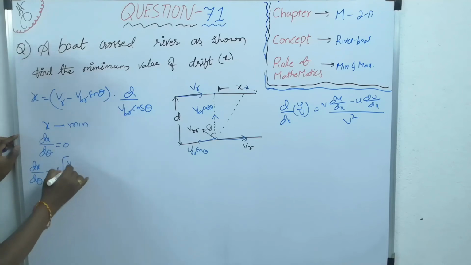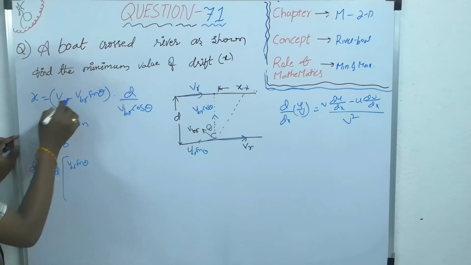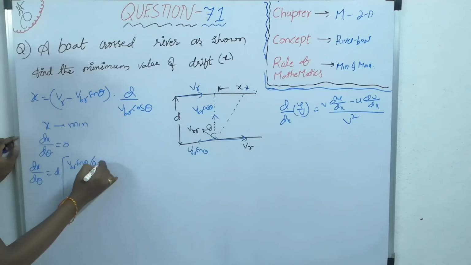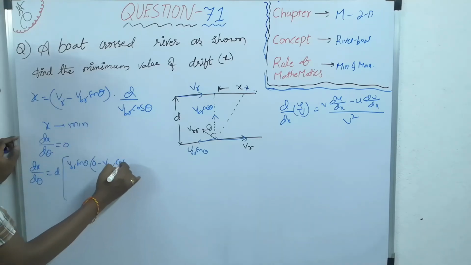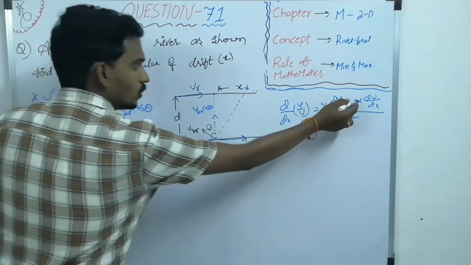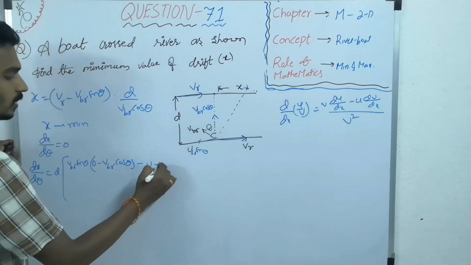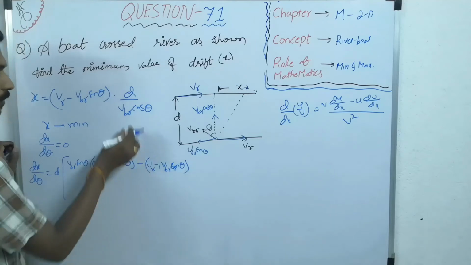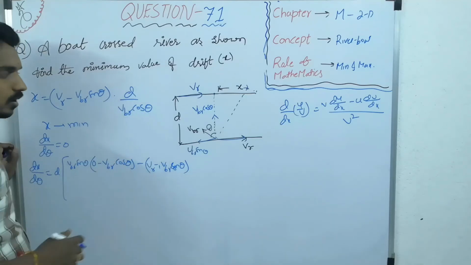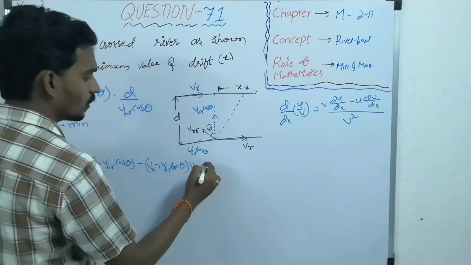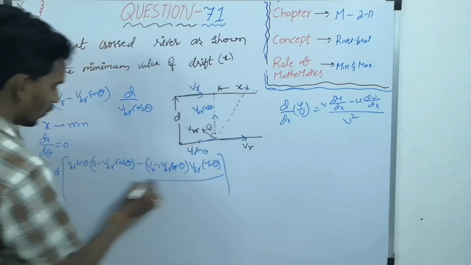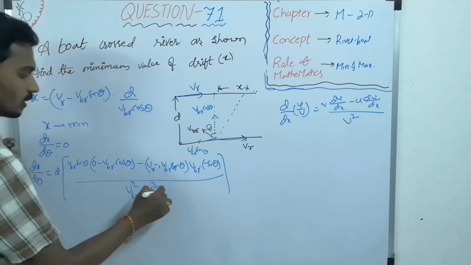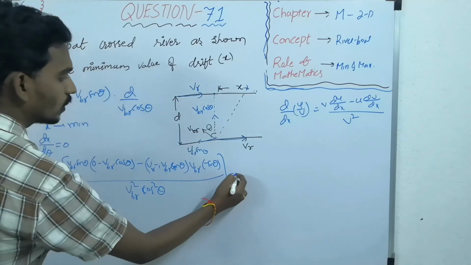Now this is like u, VBR sin theta, into differentiation of u. This is u, this is v. So the differentiation of u is 0 minus VBR sin theta, whose differentiation is cos theta, minus u, where u is this one, VR minus VBR sin theta, into differentiation of v, that is VBR cos theta. VBR into differentiation of cos theta is minus sin theta, whole divided by v square, VBR whole square cos square theta. Now this should be equal to 0.